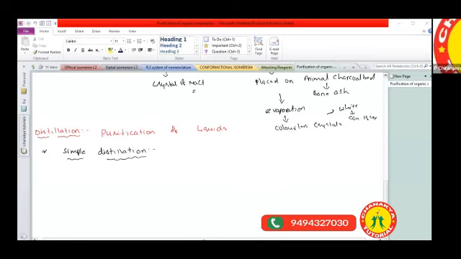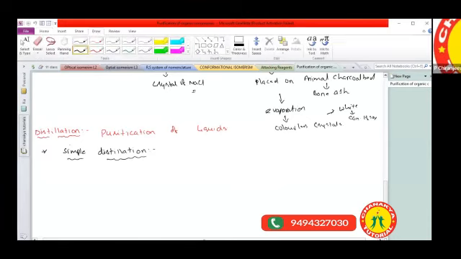How many types of distillation process do we have? We have 4 types of distillation process. The first one is called simple distillation. The second one is called fractional distillation.